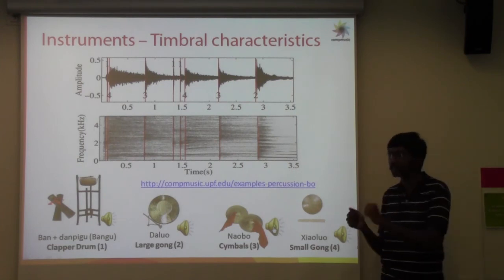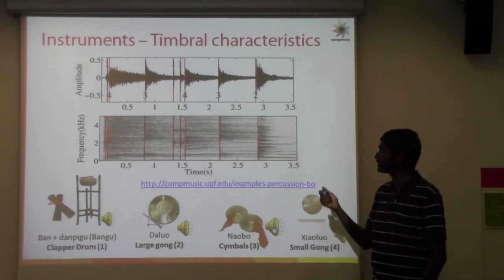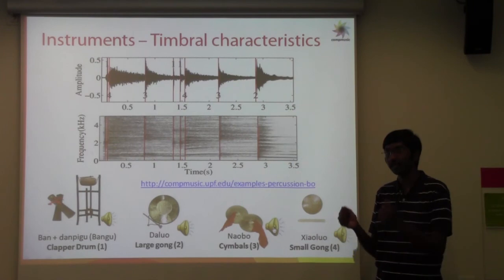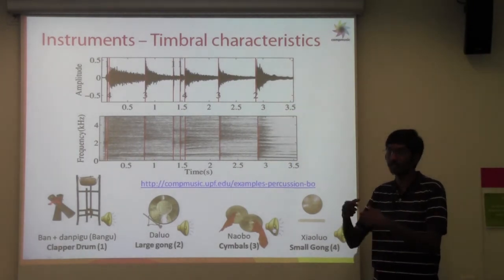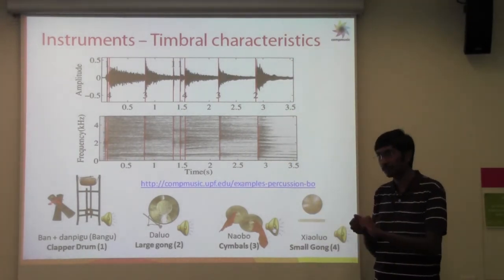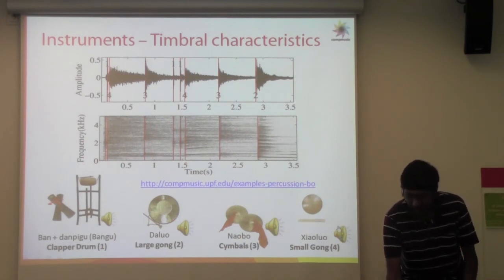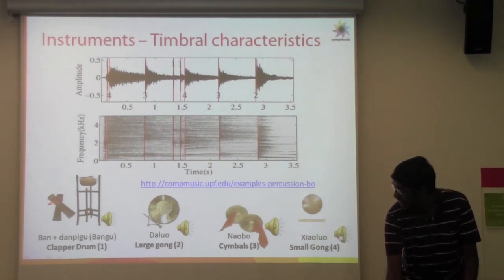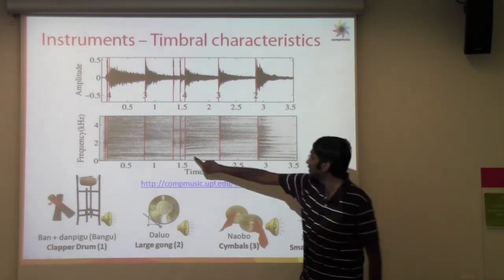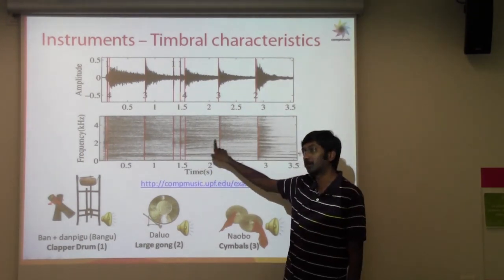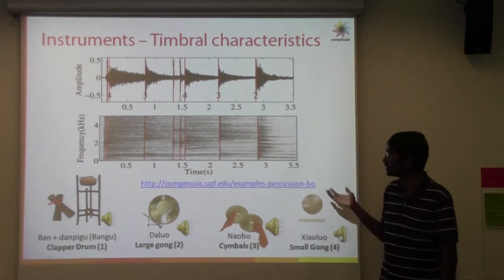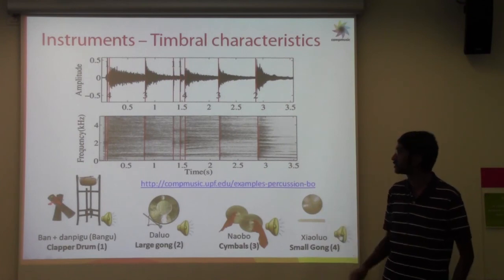So it has a sustained sound, and there are certain variations in which the cymbals are played. It can be played openly, in which it sustains for a long time, or it can be closed, as needed. The last one, which is an interesting instrument, is the small gong, which sounds like this. And we can see the signature here. It has the pitch that's going up, and these 4 instruments mainly are part of the percussion instruments.